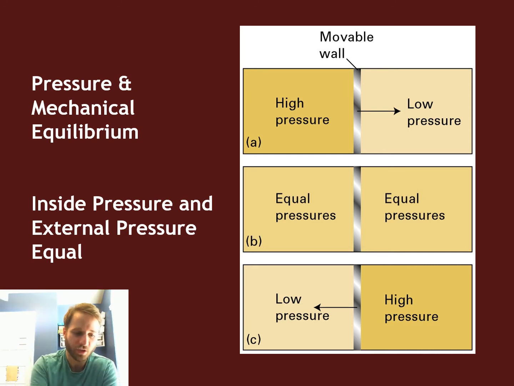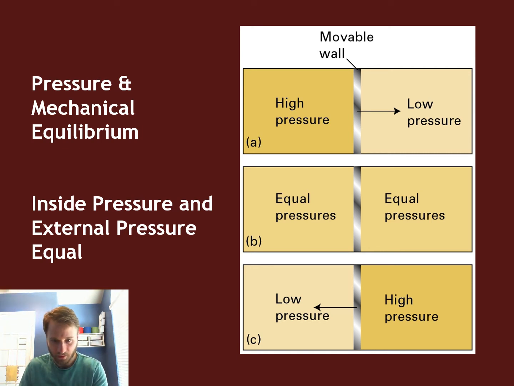So when we talk about pressure, a very key aspect we should talk about is what is called mechanical equilibrium. We talked about chemical equilibrium before in chemistry. Here we're talking about mechanical equilibrium, and that is when you have two different containers, if you will, two things that are separated by either a permeable membrane or a removable wall or something like that, a piston and a cylinder. The system reaches mechanical equilibrium when the pressure on both sides is equal.